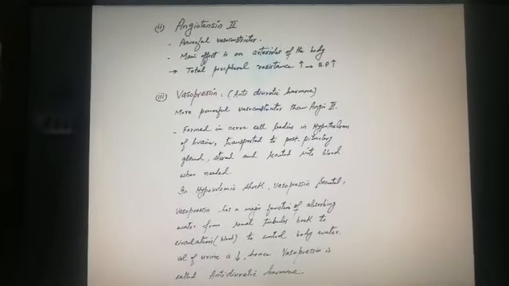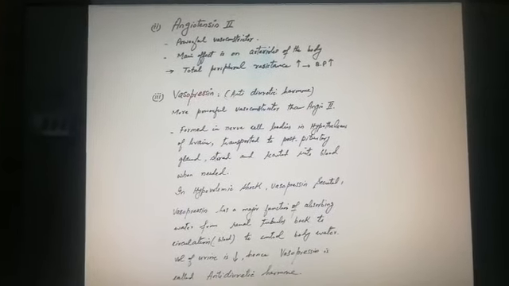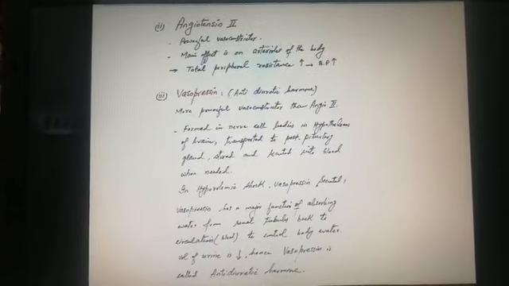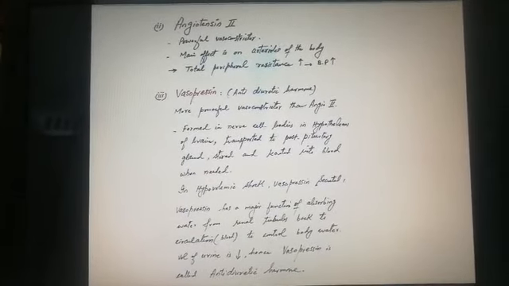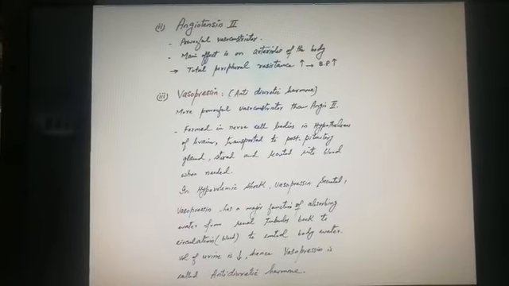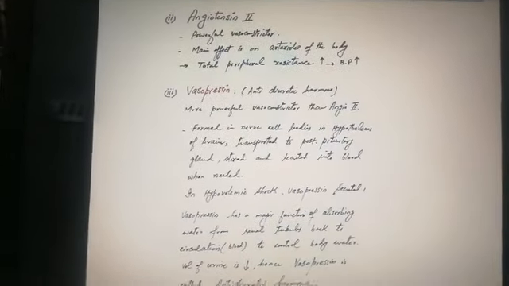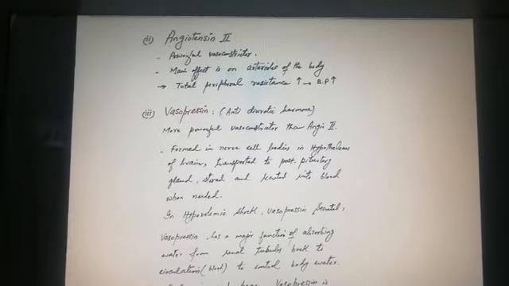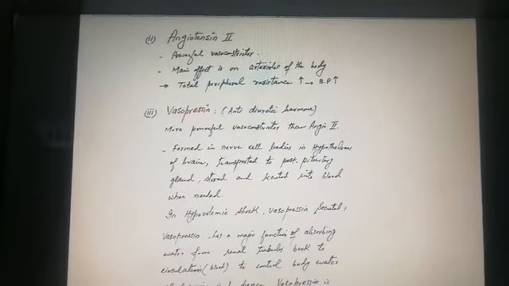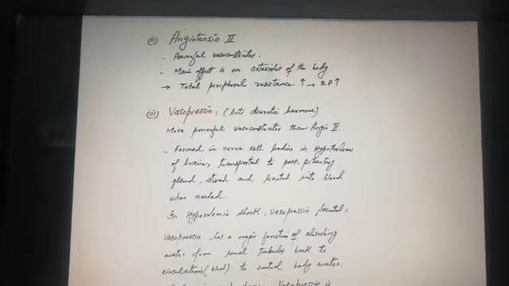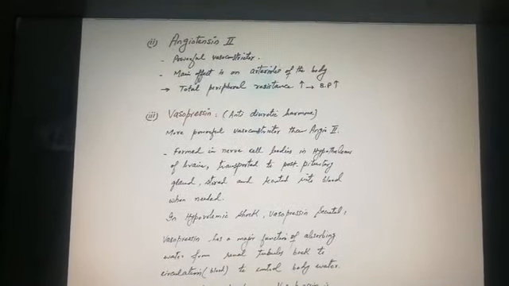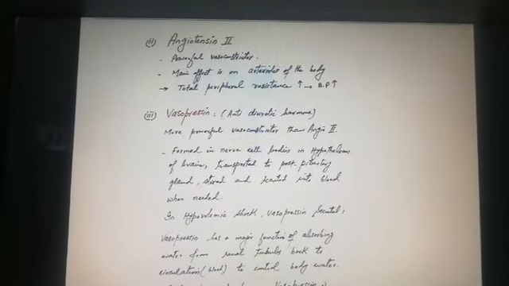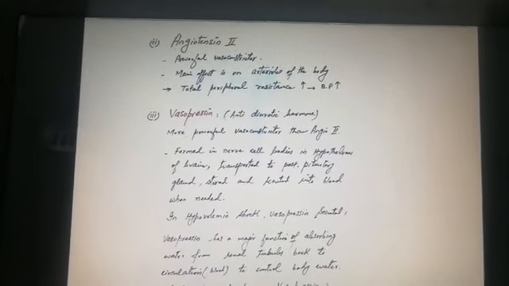Angiotensin 2 is also a powerful vasoconstrictor, and the main effect is on arterioles of the body. Total peripheral resistance increases and BP increases, because when there is vasoconstriction, the total peripheral resistance also increases. The lumen of the vessel becomes narrow and the pressure is increased. Vasopressin is the third vasoconstrictor agent. It is also called ADH, antidiuretic hormone.